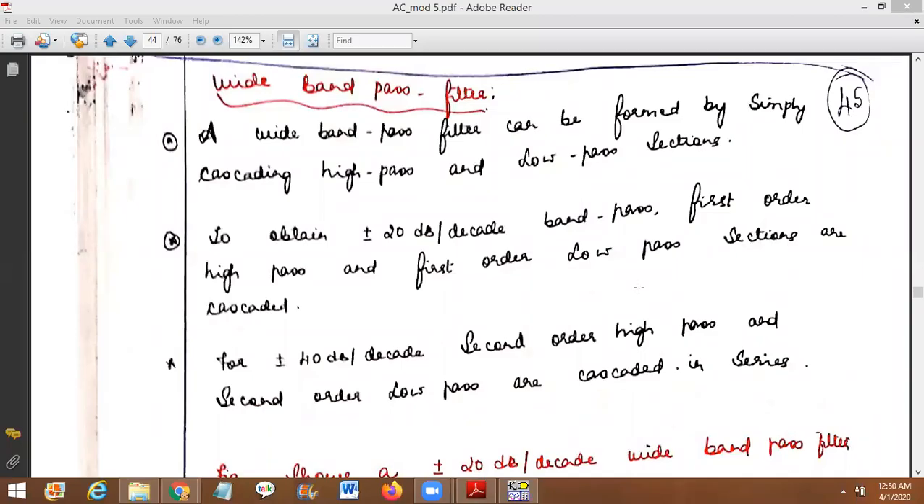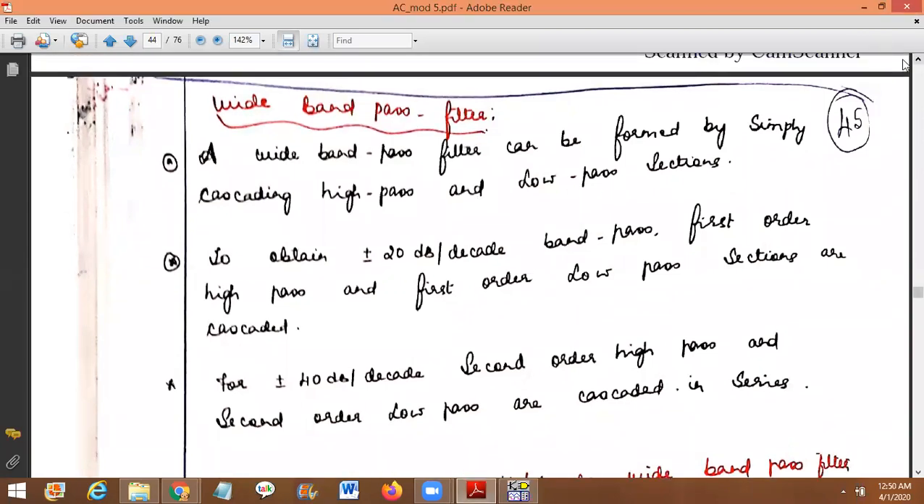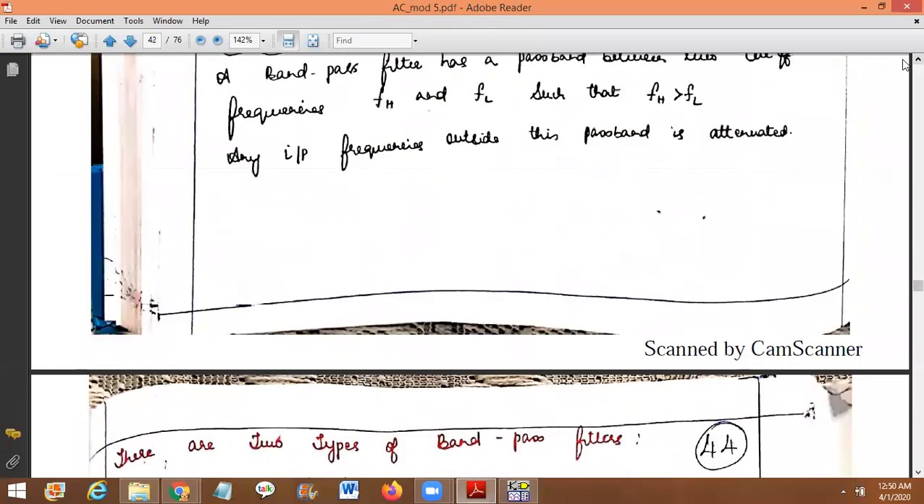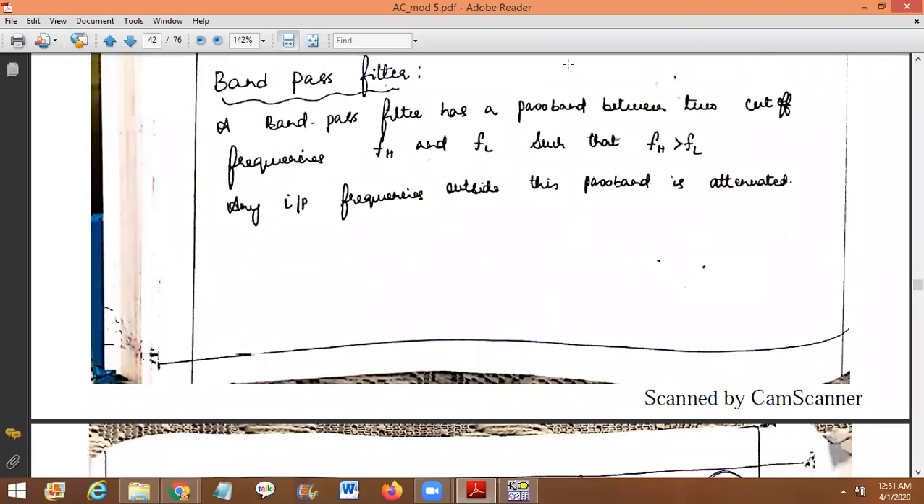Good afternoon. So today let us discuss the wide band pass Butterworth filter. Before starting the wide band pass filter, let me explain what band pass filters are. Band pass filters are those which will filter only a certain band of frequencies.